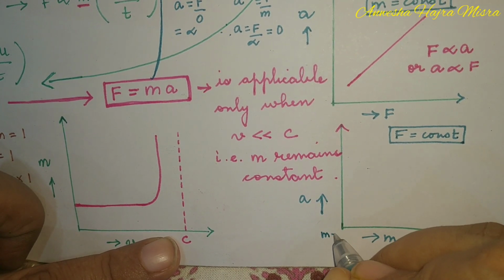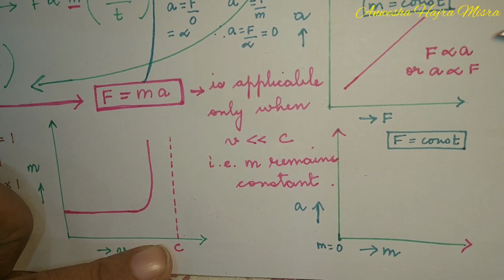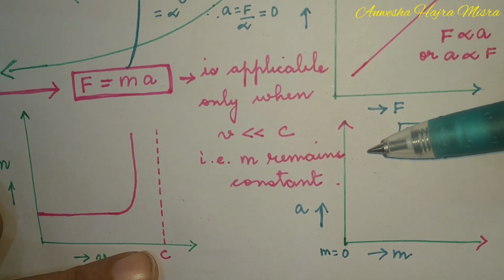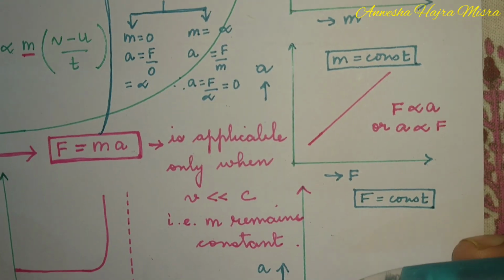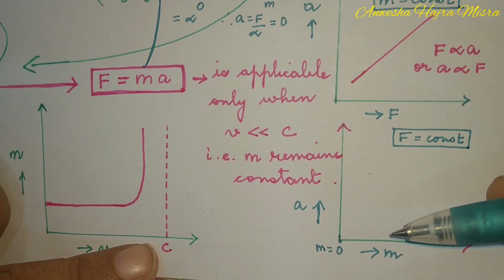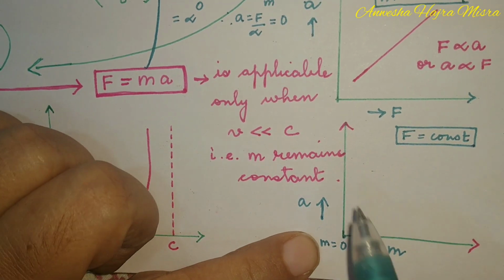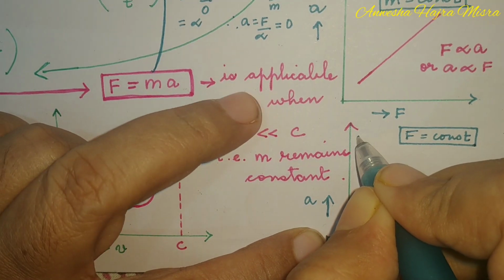When mass is 0, children, here at this point, acceleration is infinity. Now, where is infinity? How to draw infinity? Infinity is here, here, here, or where? We don't know. To represent infinity in a graph, you are not going to touch the y-axis. The graph will come out like this.